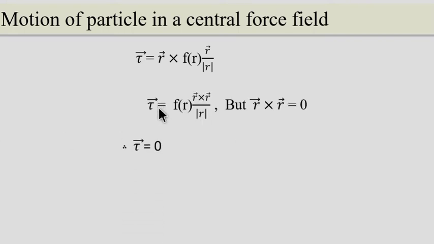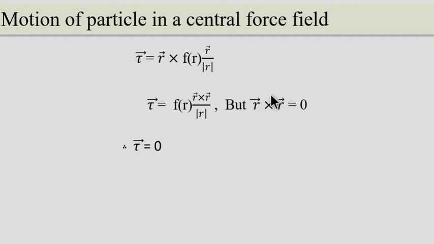Now, r vector cross r vector is equal to 0. From the vector cross product, a vector cross b vector is equal to ab sin theta, where theta is the angle between a and b.